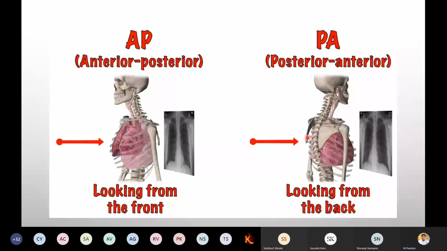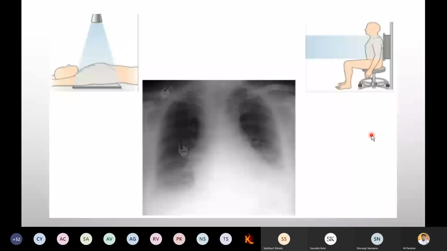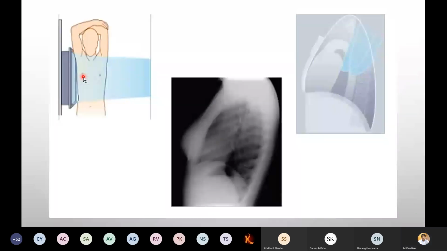Now, if the person cannot stand, what do we have to do? This is a picture for those. And if the person cannot sit also, this is the way we take the X-ray. It is a portable one, as I said early. What about lateral? If you take the lateral one, the person has to stand like this, so that we will get this kind of image.